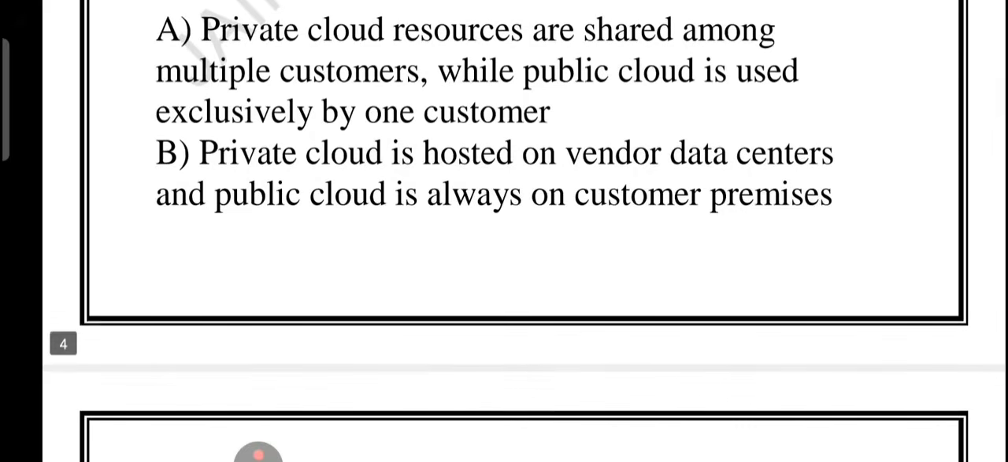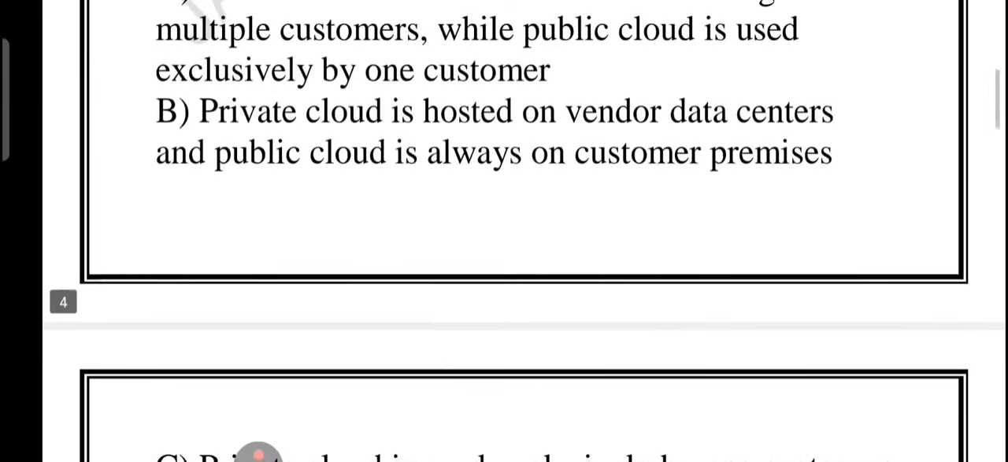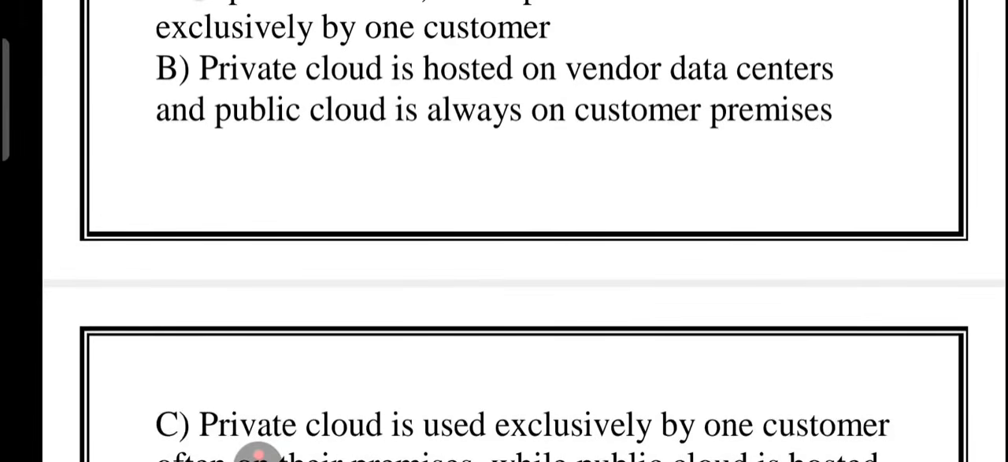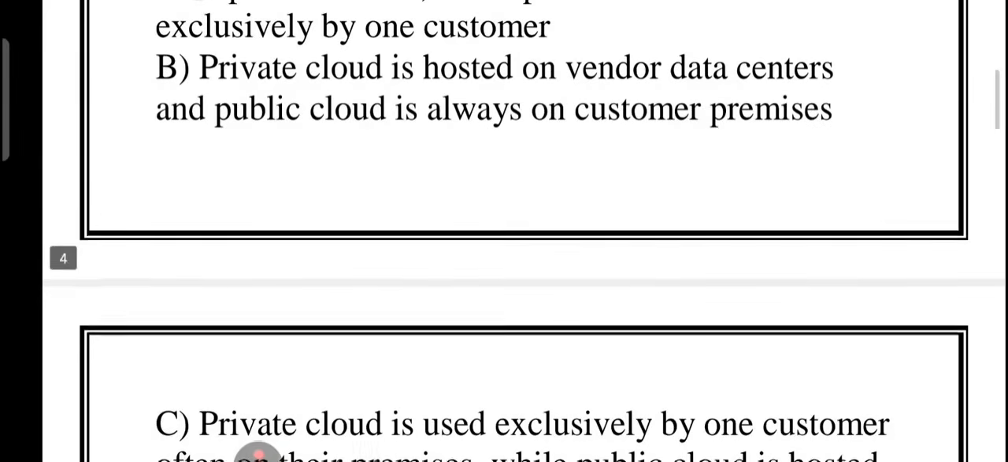What about option B? Option B is also wrong. Why? Usually private clouds are often on the customer premises, so the organization has full control of it, while public clouds are hosted by the vendor in their data center. So this option is misleading, right? Why? Because usually private clouds are often on the customer premises. Remember, private clouds are on the customer premises, but the reverse is written here.